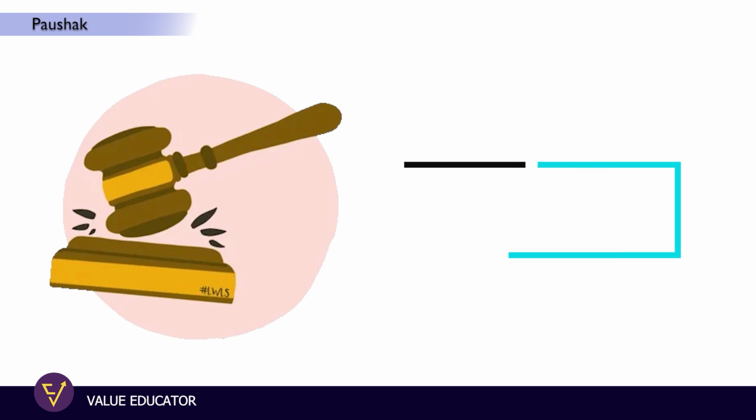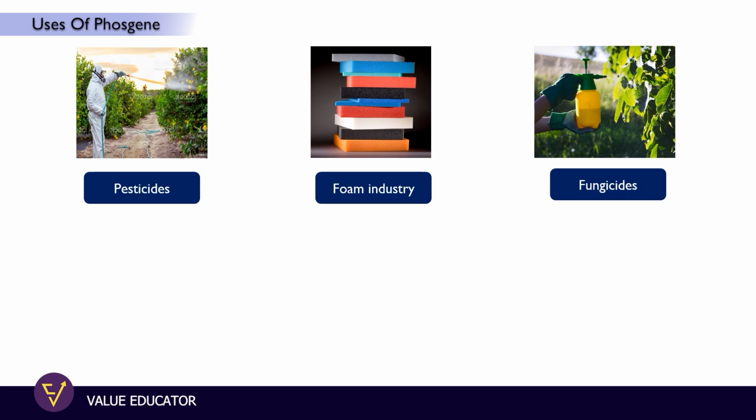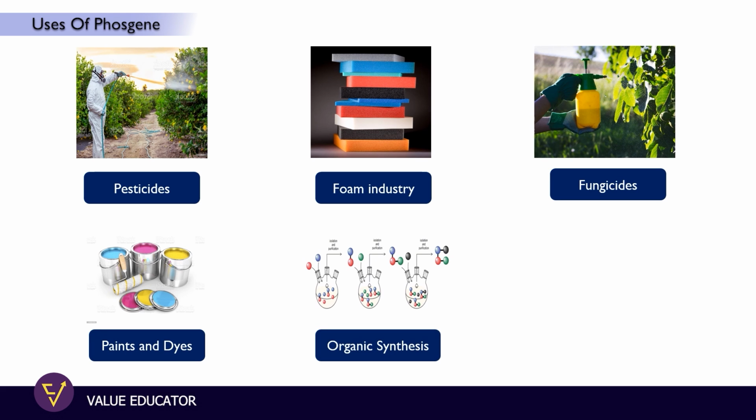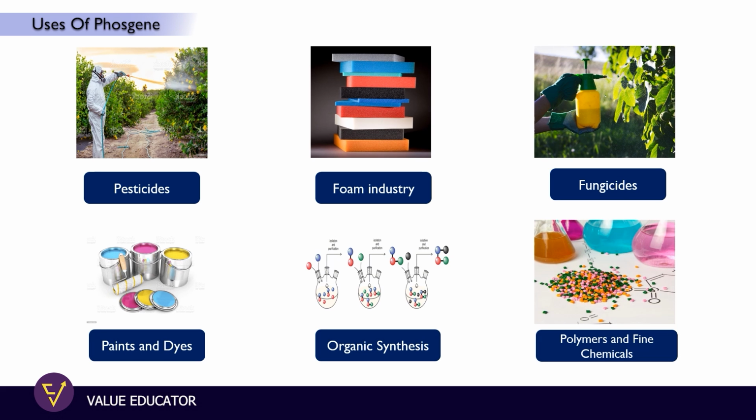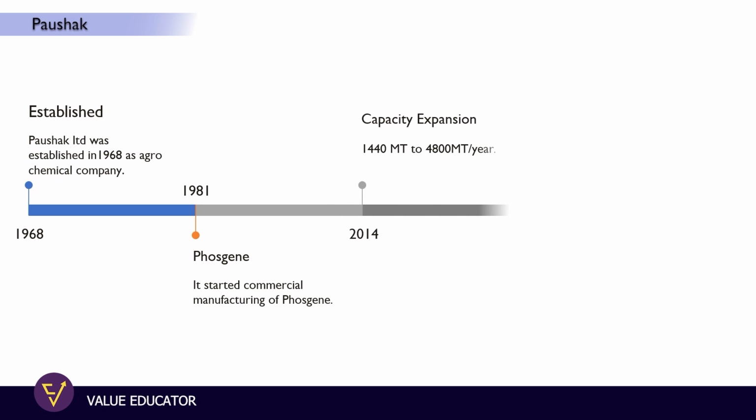If we check the uses of the Fojin, then it goes into pesticides, foam industry, fungicides, paint and dyes, organic synthesis, polymers and fine chemicals. So what is currently interesting thing which is going on into the Poshak? So this company actually got started in 1968 and till 2014 they have expanded their capacities from 14,040 metric ton to 4,800 metric ton per year.